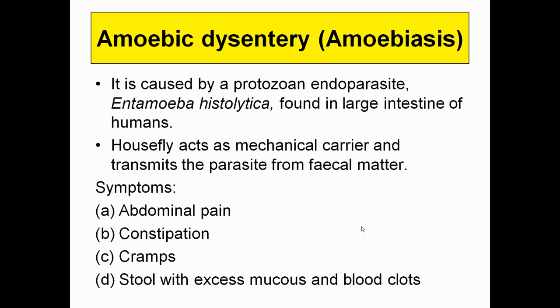Now comes to the amoebic dysentery. Amoebic dysentery, also referred as amoebiasis. As the word suggests, the causative organism is Entamoeba histolytica, which is going to infect the large intestine of the human. Housefly is the vector for the same, and it carries the Entamoeba histolytica through the fecal matter or any of the dirt or heap of garbage.